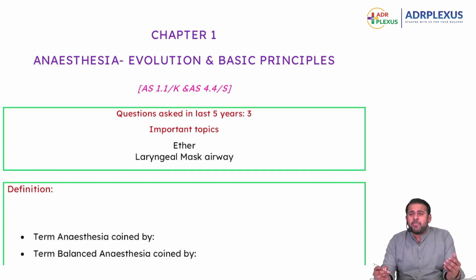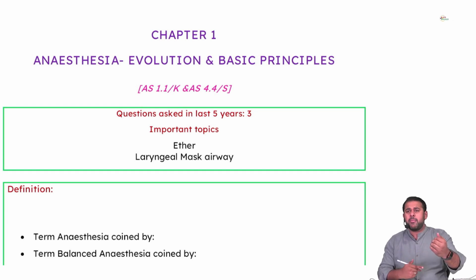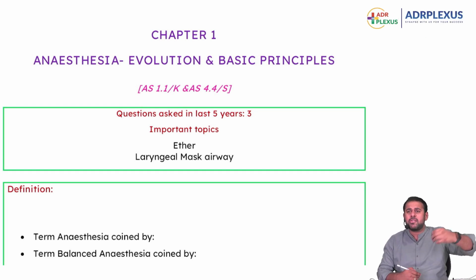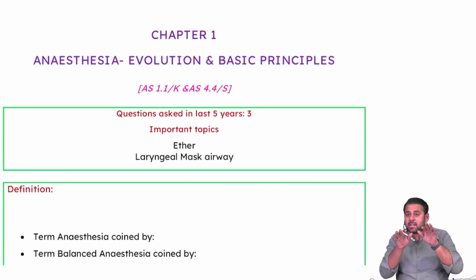So the definition per se: if someone tries to give an incision, the immediate response is the reflex response to withdraw. That physiological reflex response has to be lost, suppressed.